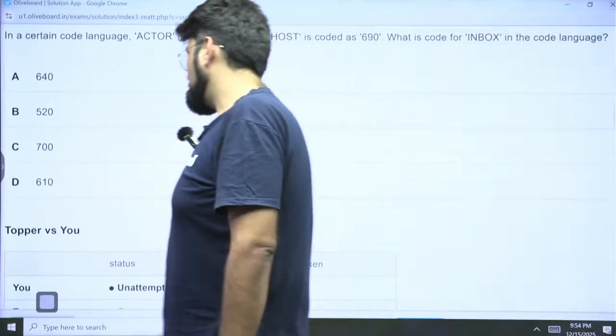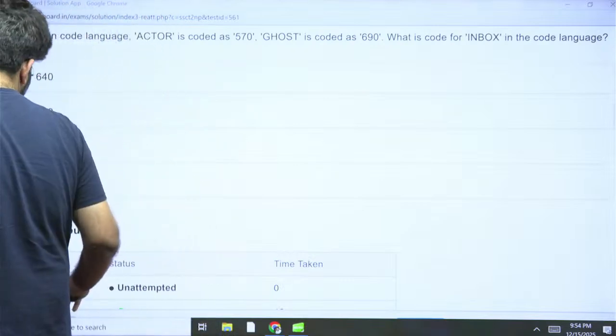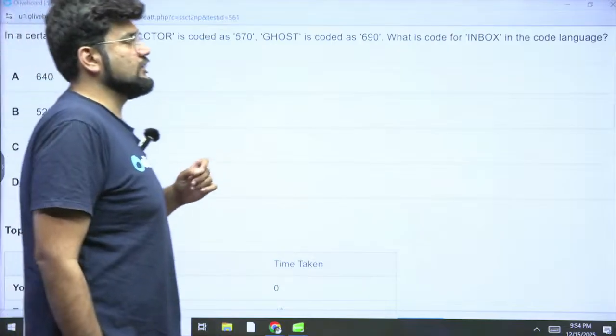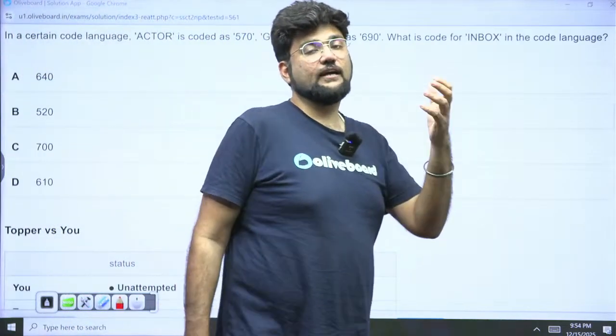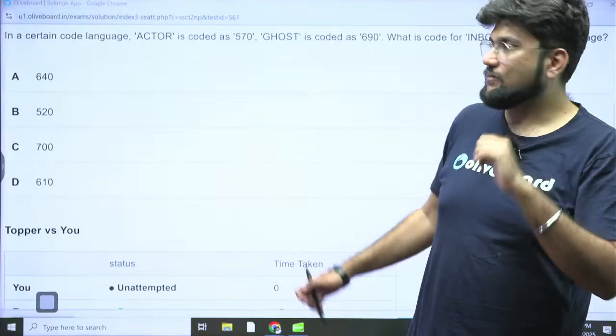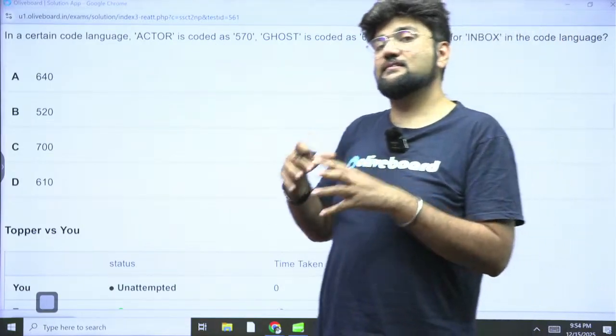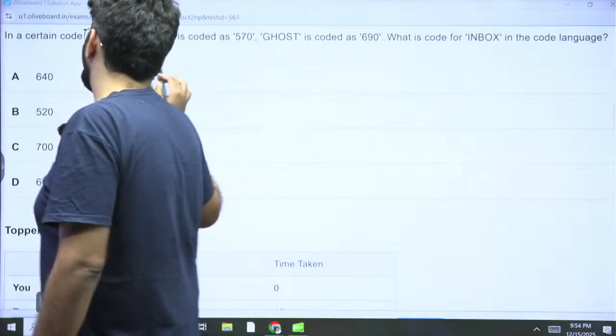So the first step, I have always told you, please calculate the sum of place values always. Don't depend on the fact that you will directly get to some larger number. If the number is large, then you might think that, okay, sum is not useful, but it is always useful. They often multiply the sum with something to get the larger number. So always go for the sum first.